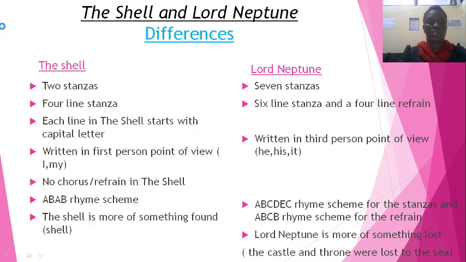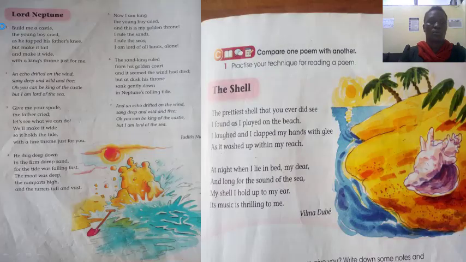Let's look at that. How many stanzas do we have in the Shell? Let's see. 1 and 2. But in Lord Neptune, fortunately enough, the stanzas are numbered. So Lord Neptune has a total of 7 stanzas. The Shell has a total of 2 stanzas. What about the lines in each of the poems? We realize that in Lord Neptune, we have a total of 6 lines, while in the Shell, we have a total of 4 lines per stanza.